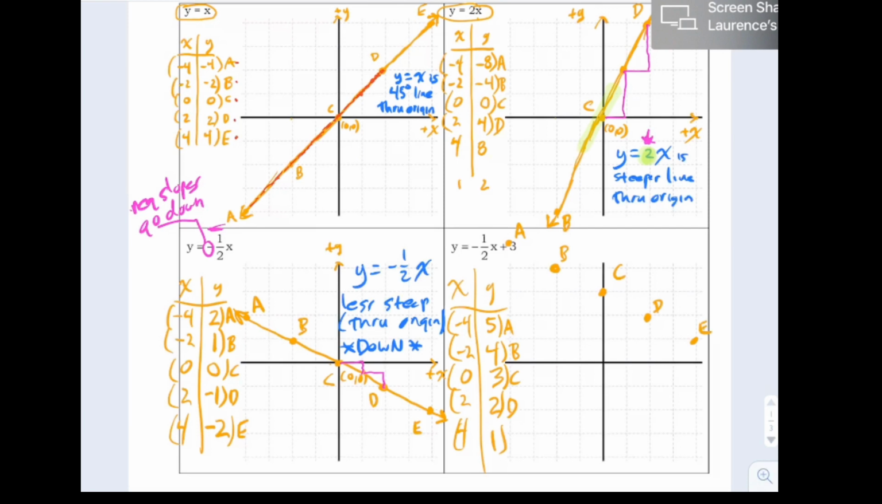Notice it's the same steepness or the same slope as what we had over here. This line and this line have the same steepness, and that's because they both have this negative half in front. That's what makes the line have a certain steepness: whatever number is multiplying x defines what they call the slope of the line.